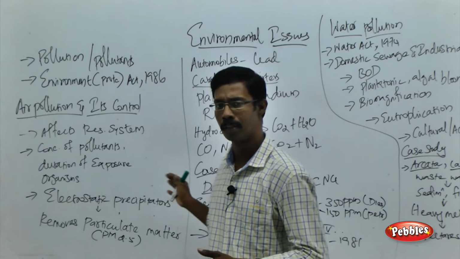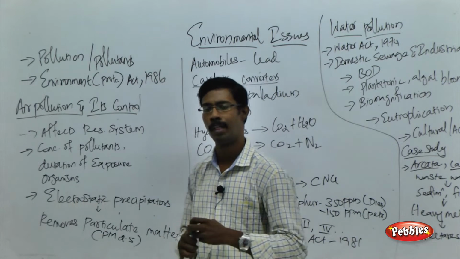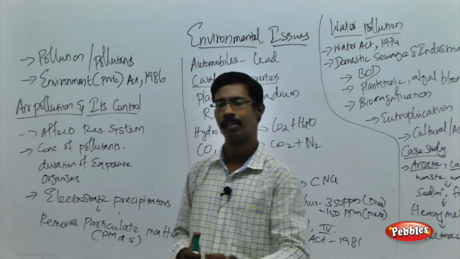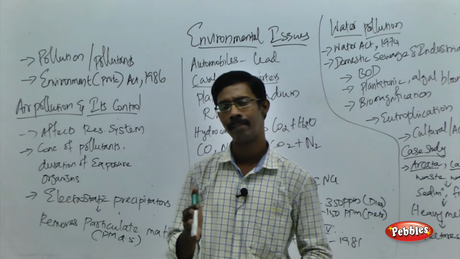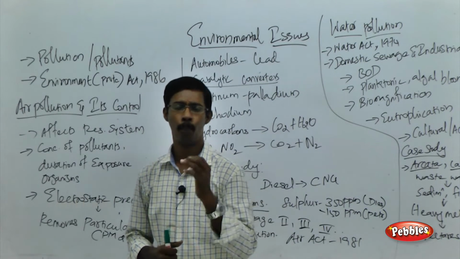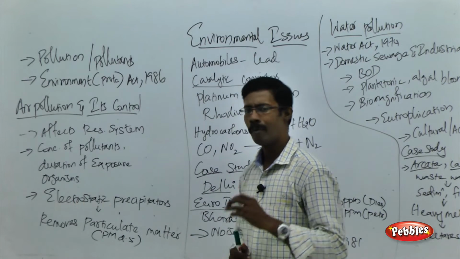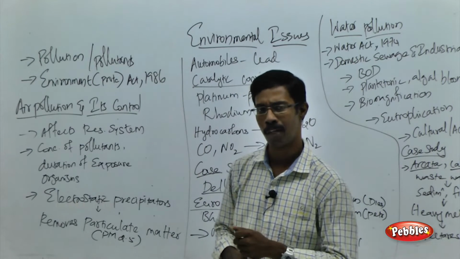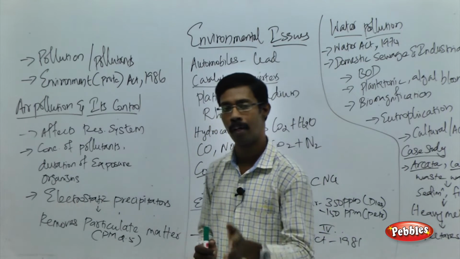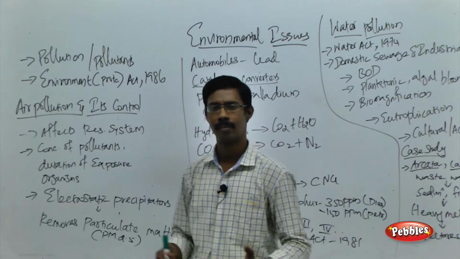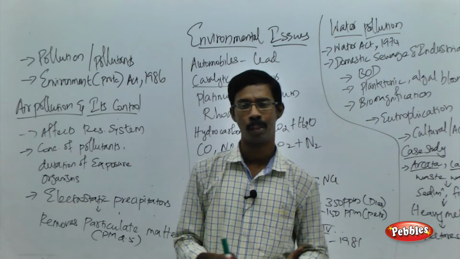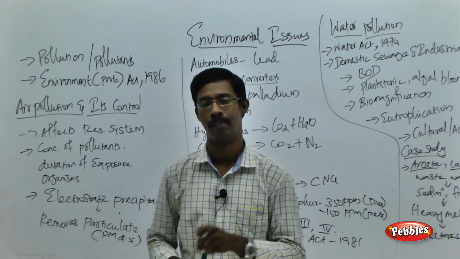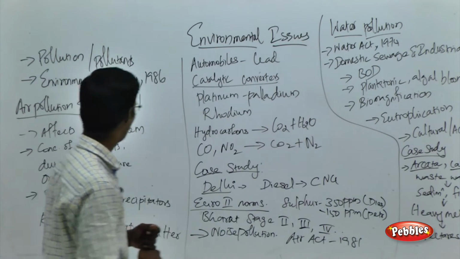Most of the time we are going to discuss the pollutions caused by human activities, and for some pollution activities we are going to see a case study on how to avoid the pollution. Fine. Pollution refers to the disturbance of nature, that is, the pollution caused to air, land, water and soil. The agents which cause the pollution are called pollutants. So that is what we are going to discuss in this chapter.